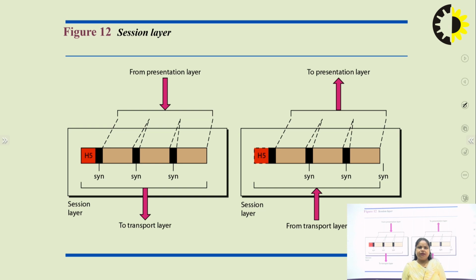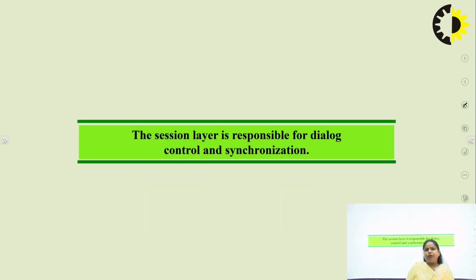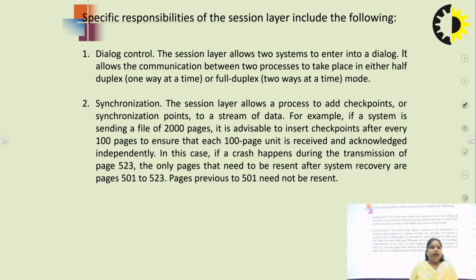After that, we are going to discuss the fifth layer, which is called the session layer. The session layer takes the responsibilities from the presentation layer and gives the services to the transport layer, right? When I am talking about the session layer, it has two main responsibilities. First is dialogue control and the second is synchronization. Because when I am talking about the data, it is being along the system.